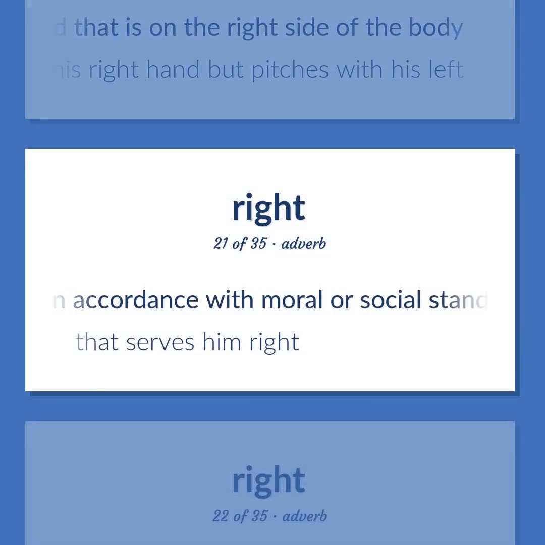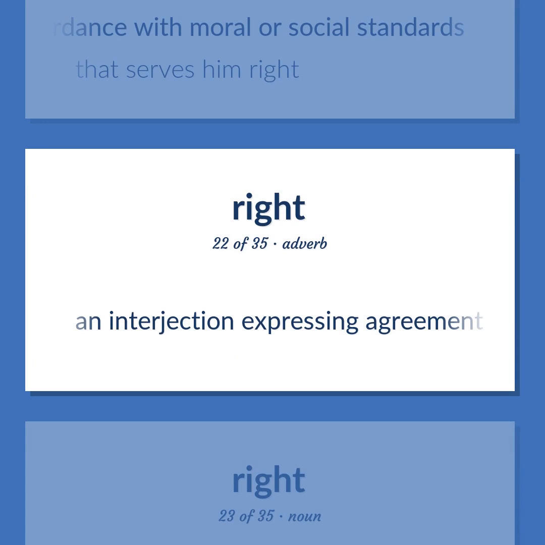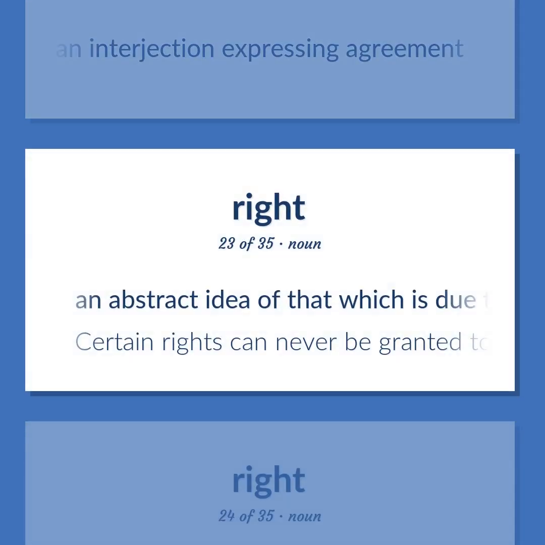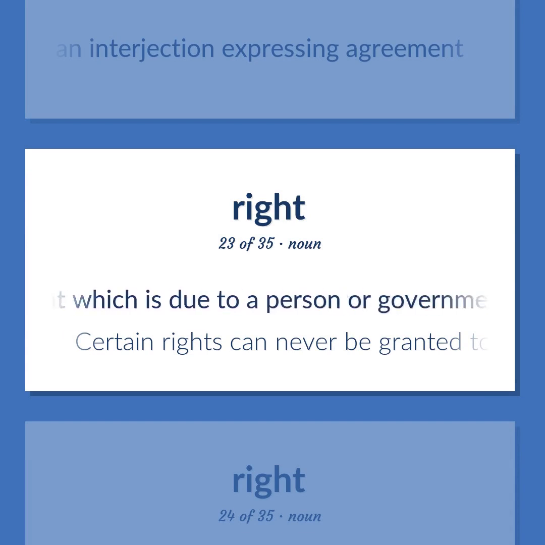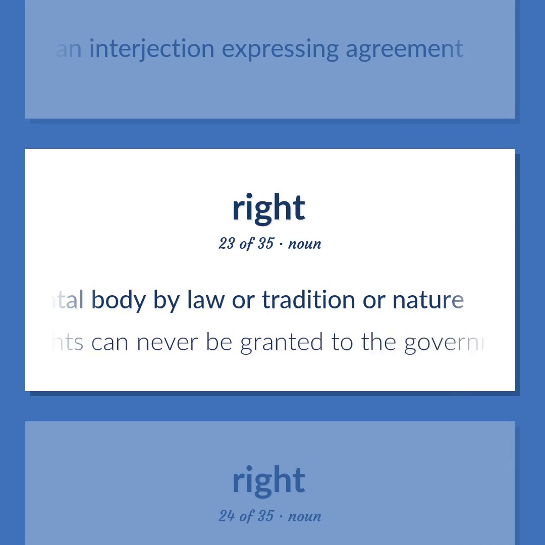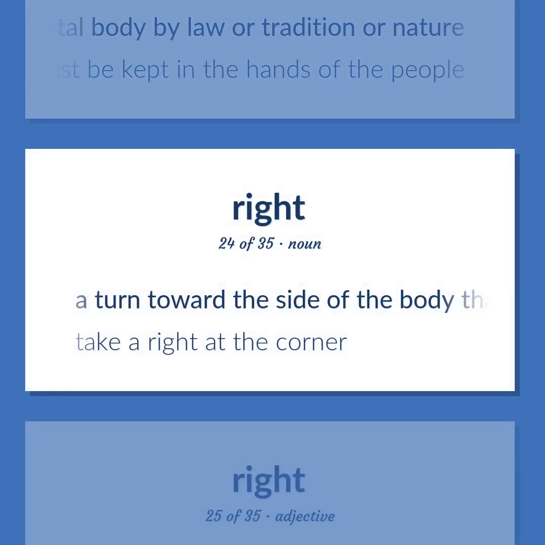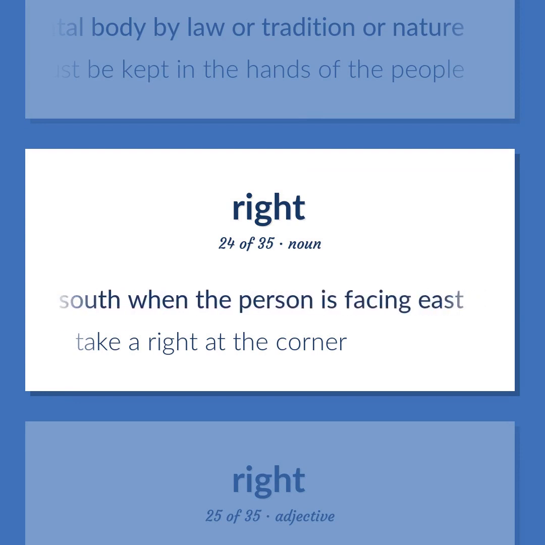In accordance with moral or social standards. That serves him right. An interjection expressing agreement. An abstract idea of that which is due to a person or governmental body by law or tradition or nature. Certain rights can never be granted to the government but must be kept in the hands of the people. A turn toward the side of the body that is on the south when the person is facing east. Take a right at the corner.